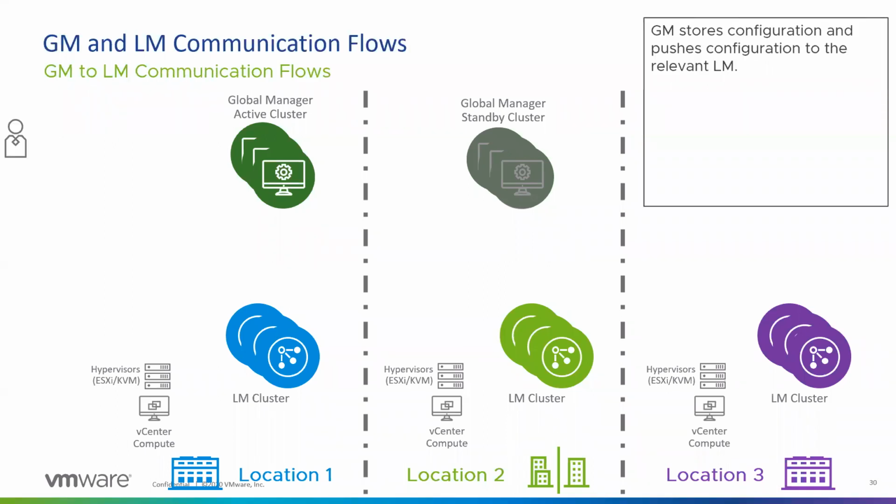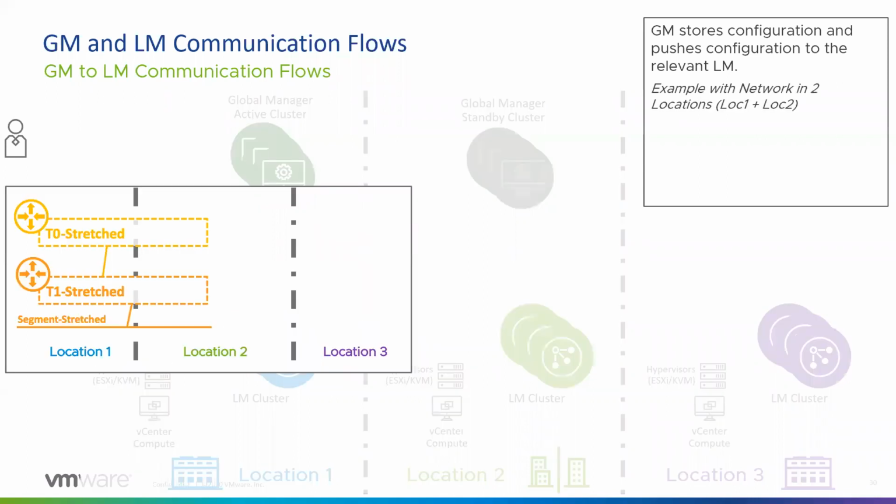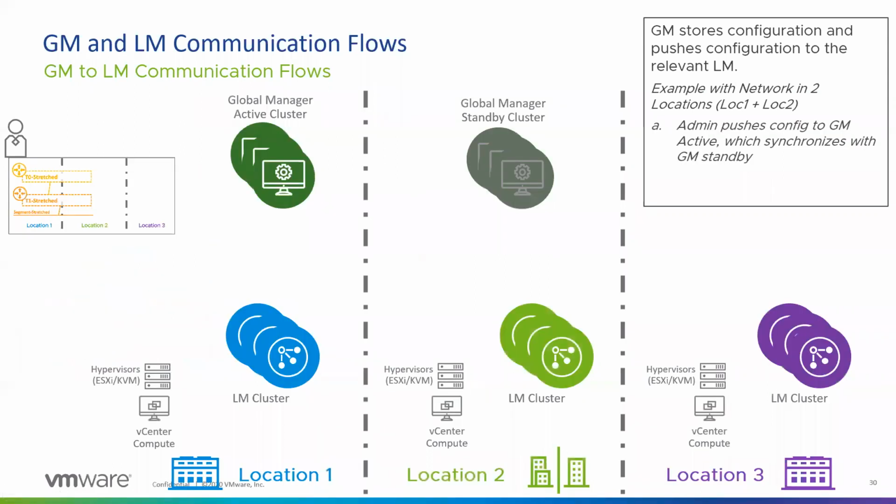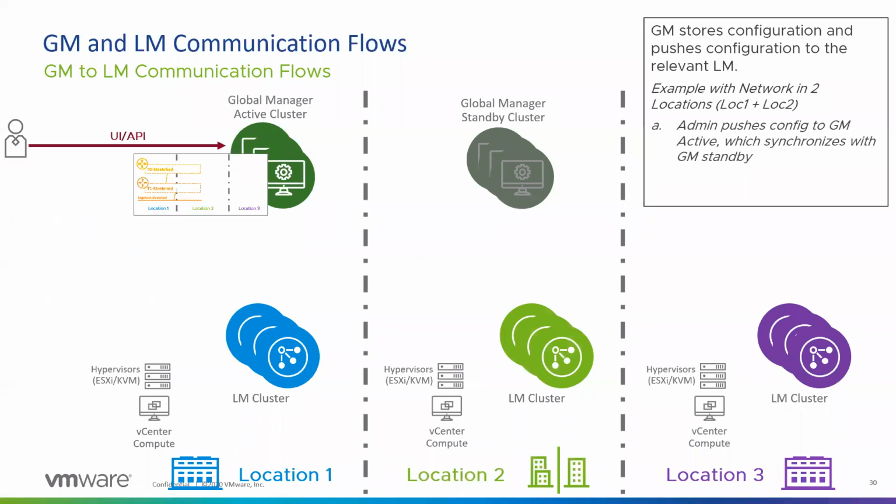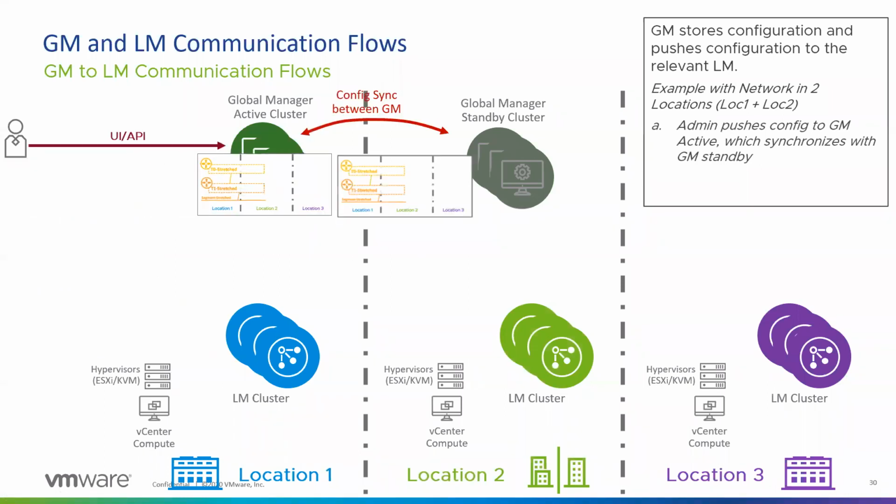Now let's talk about how the communication flows from global manager to local manager. Take an example where you want to send a configuration: you want to create a tier 0, tier 1, and a segment attached, and you want to stretch it to 2 locations, location 1 and location 2. You configure it from the global manager UI or using the global manager API.